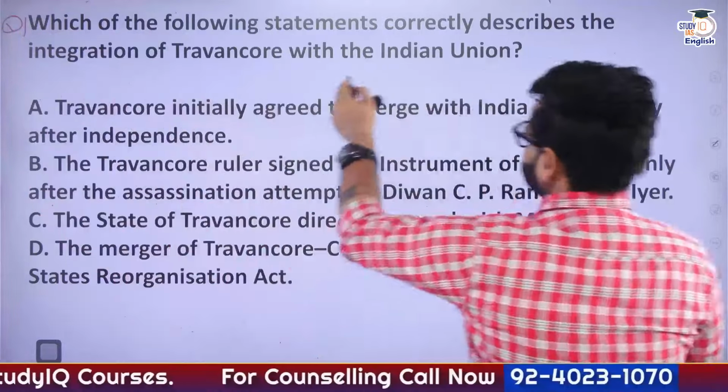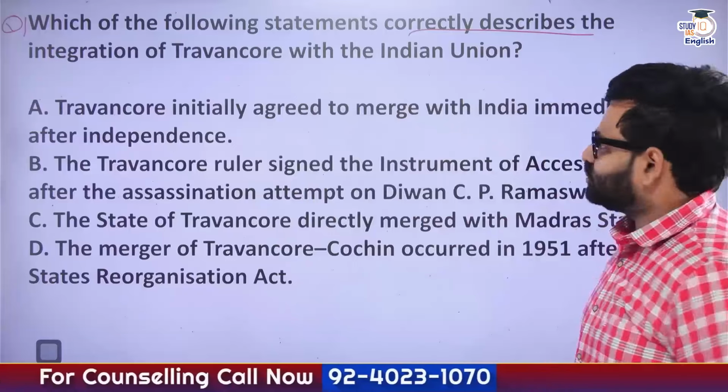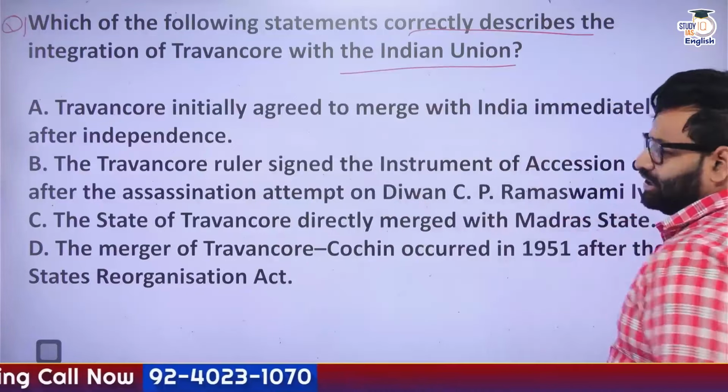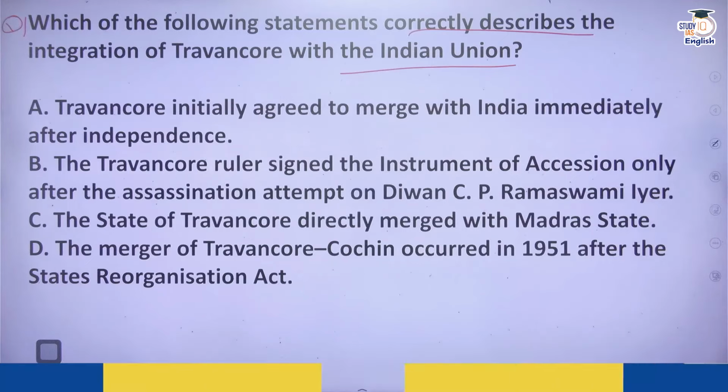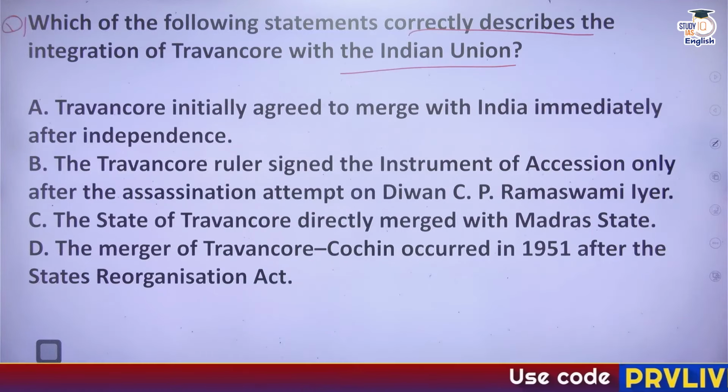So which of the following statements correctly describes the integration of Travancore with the Indian Union? Okay, so you can pause the video, have a look, and please let us know the correct answer in the comment section. You have got 4 options, A, B, C, D.